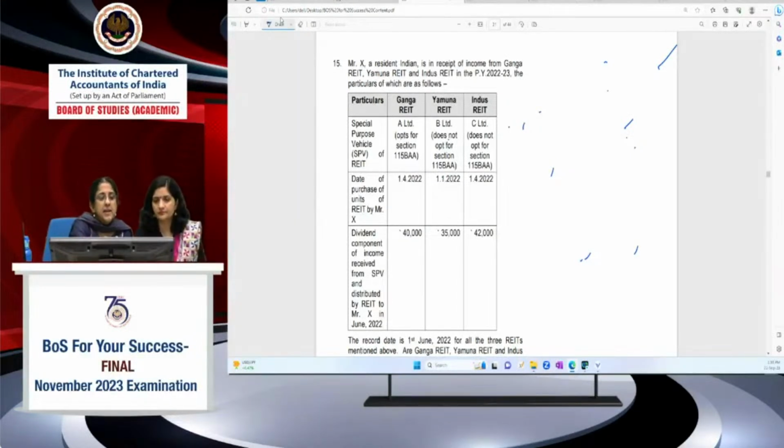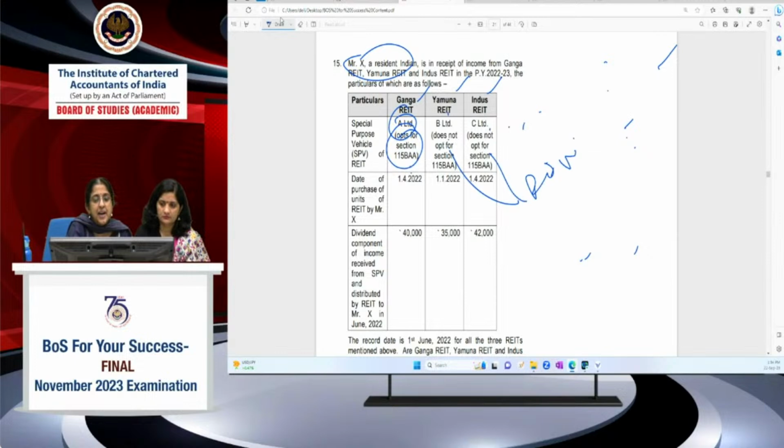Now, here there are 3 REITs, Ganga, Yamuna and Indus REIT. The investor X is in receipt of income from all 3 REITs. The SPV for Ganga REIT is A Limited. A Limited opts for 115BEA. In this case, what happened? Dividend income is taxable in the hands of the unit holder, X. B Limited does not opt. C Limited also does not opt. So in these 2 cases, dividend income will be exempt in the hands of X. This is what we've studied.